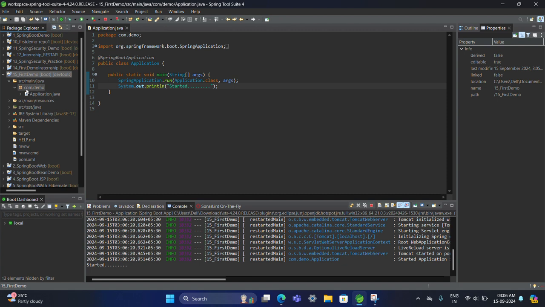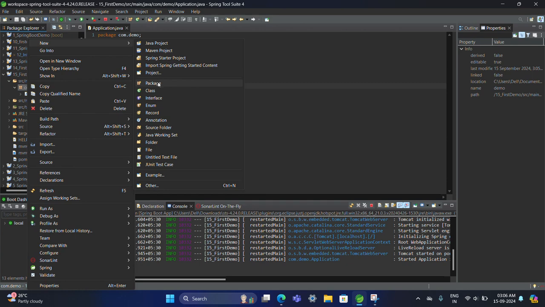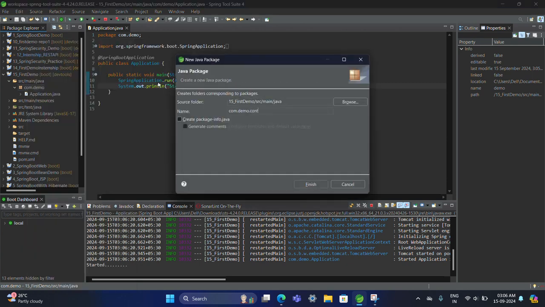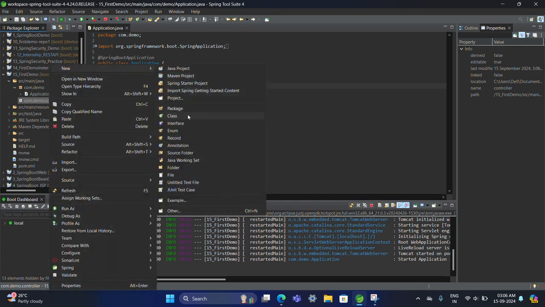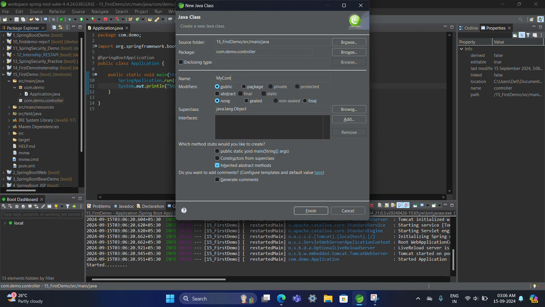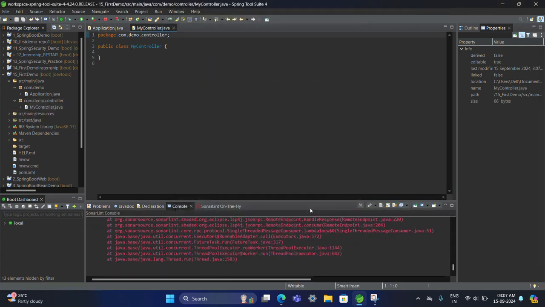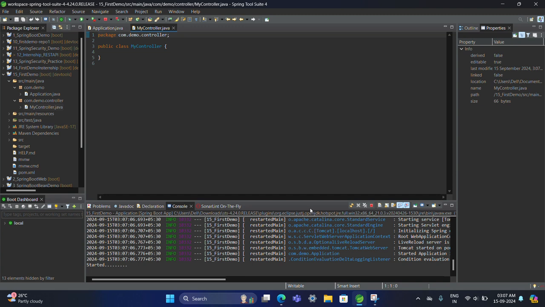Our project setup is done. Now I'm going to create a simple API. For this, obviously, I'm going to create a package, controller, and under this I'm going to create a controller class, MyController. Okay, finish. Now I'm going to create an API.